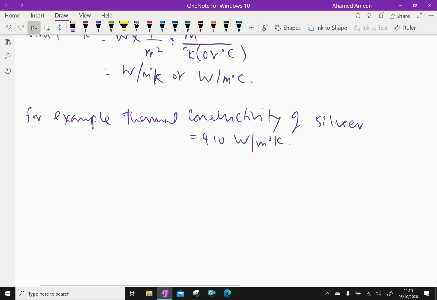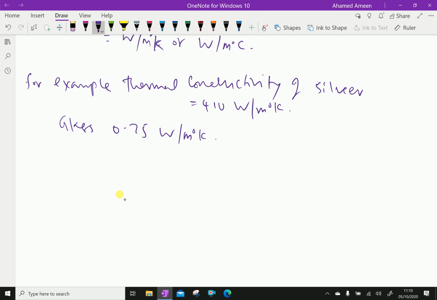For glass it is 0.05, very less, watts per meter degree Kelvin. Water has thermal conductivity of 0.55 to 0.7 watts per meter degree Kelvin, like that we can express.